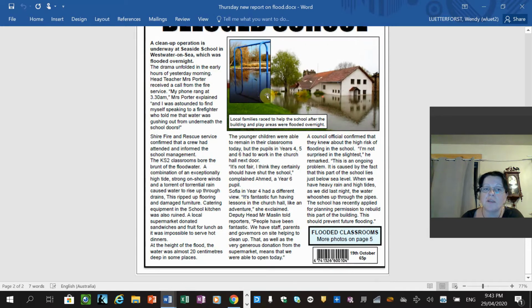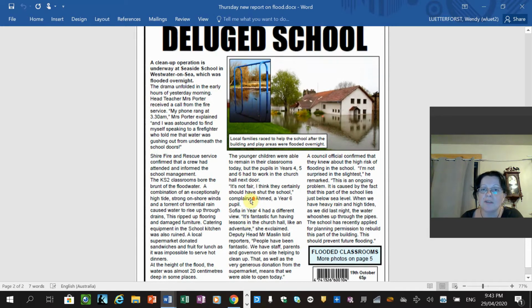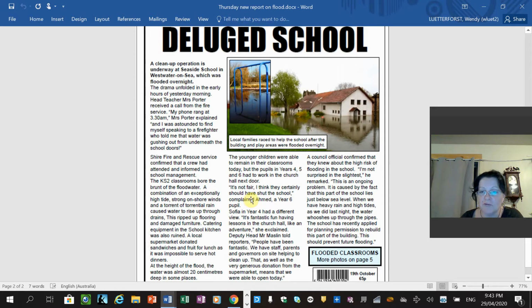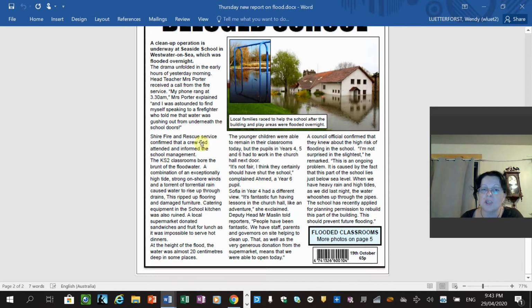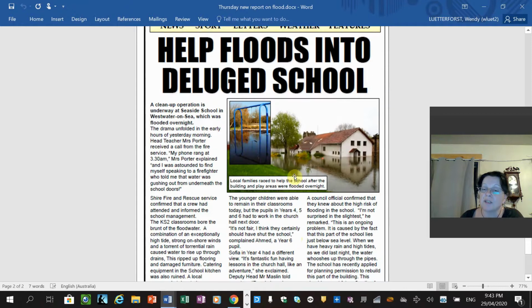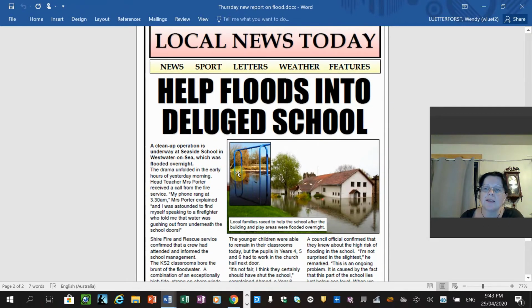So I'm not going to read through this for you now. This is a bit of a comprehension activity for you as well, and gives you a chance to really look over this newspaper article. So yesterday we looked at an online article, and this is an example of a newspaper article out of an actual newspaper.